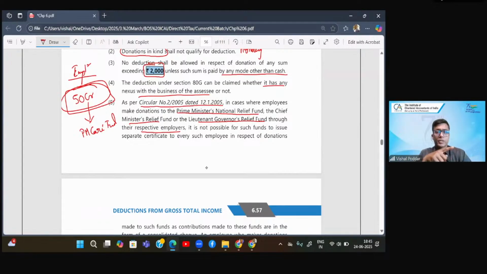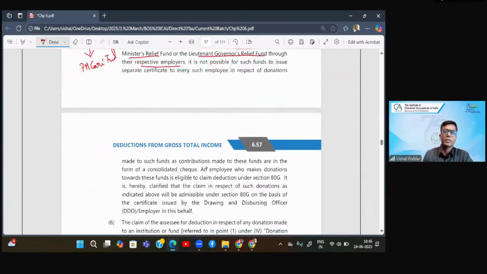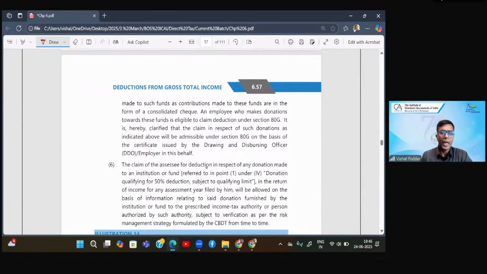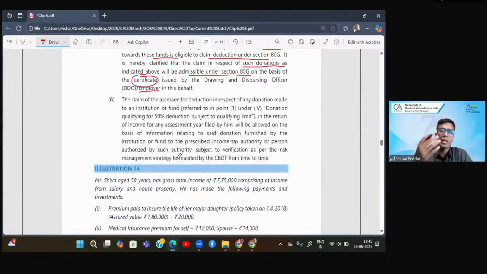But every one of us needed to claim this deduction because every one of us has contributed some amount. In that case, they said it is not possible for the fund to issue a separate certificate to every employee. Hence, the fund gave the employer one receipt, and the employees claim deduction under this section. It is clarified that the claim in respect of such donation, as indicated above, will be admissible under 80G on the basis of the certificate which is given by the employer. So that is what is clarified by this circular. And this was used a lot during the COVID times, when the government approached the people asking them to donate to the PM CARES fund.